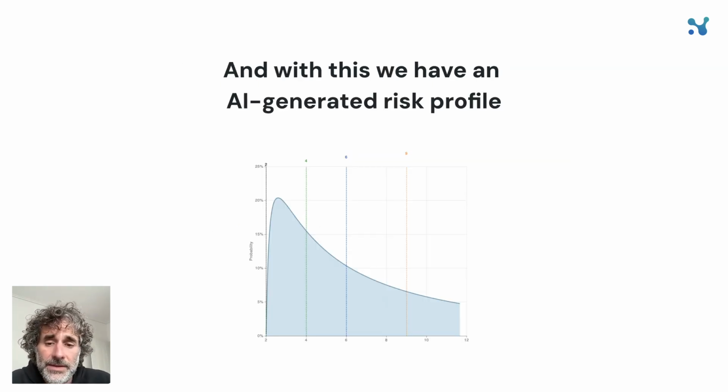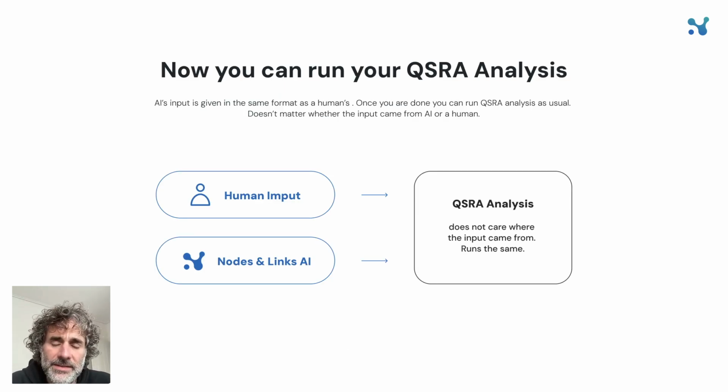And that's how you get to this. So basically now you can run your QSRA analysis. You can use both human input and AI input in order to run your QSRA analysis. So I hope that helps you understand a bit better how we come up with the distributions and the input, how the AI does its thing.